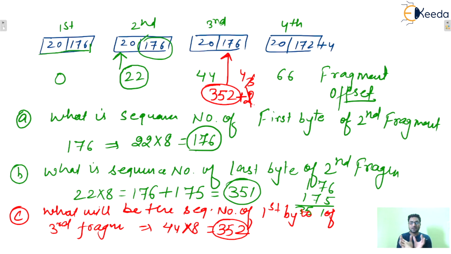Okay. Sometimes reverse questions will also be there. Let's say these 4 fragments are there. So what was the original size of the datagram? So add all these sizes and take the common IP header 20, isn't it? That will be the size of the original data. I hope this one is clear to everyone.